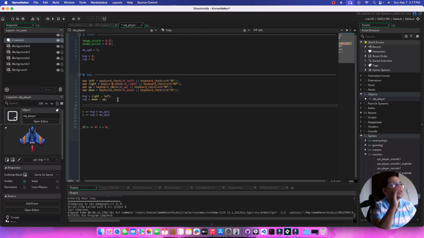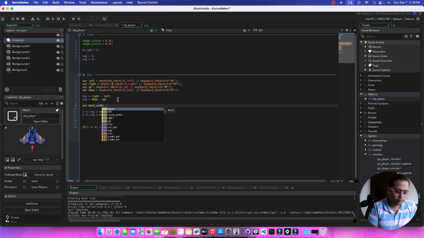Basically the collision left and right can be found from a variable called bbox. bbox_left is the left, bbox_right is the right, bbox_top is the top, and bbox_bottom is the bottom coordinate. So we need to get the width of the mask. Say mask_width is equal to bbox_right minus bbox_left, where a positive is the right.